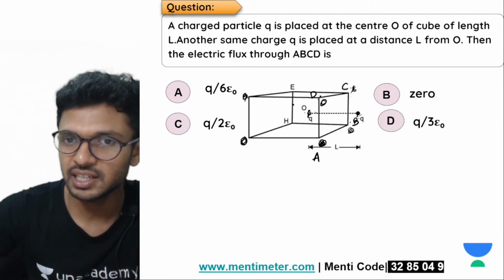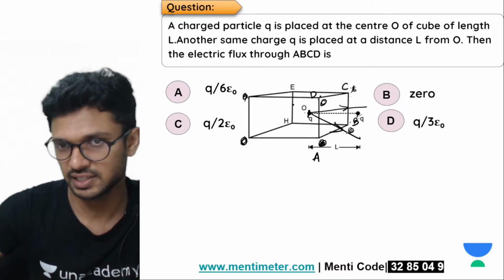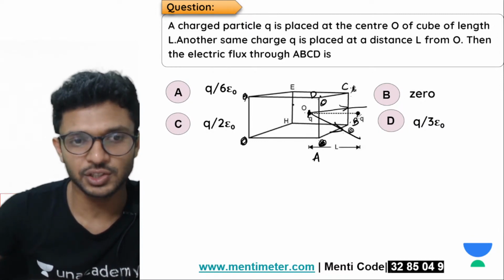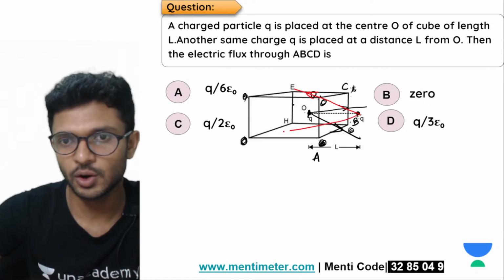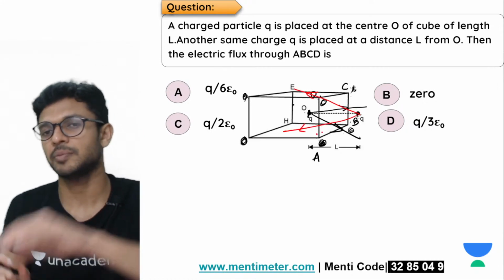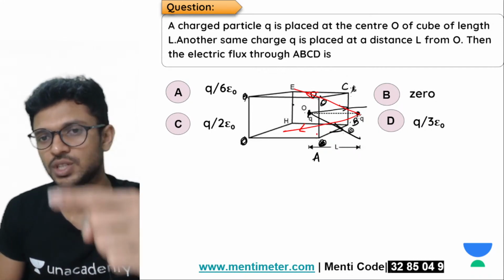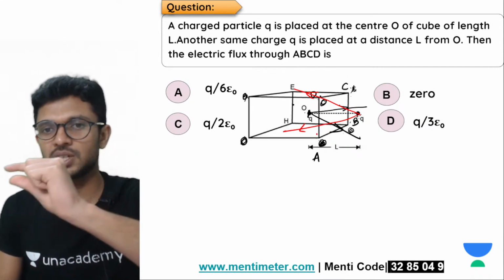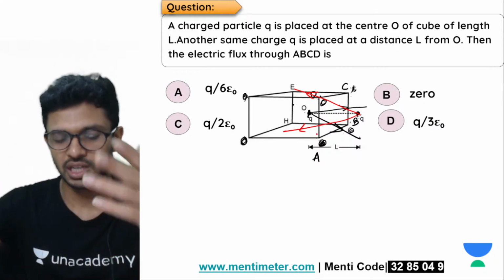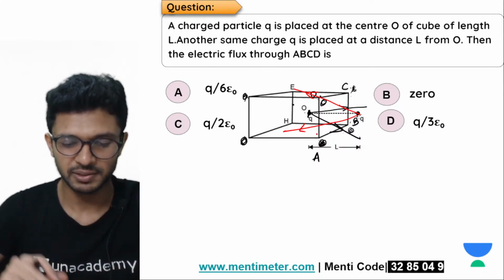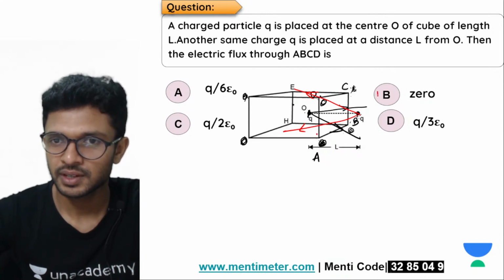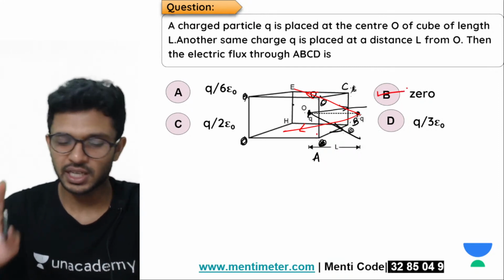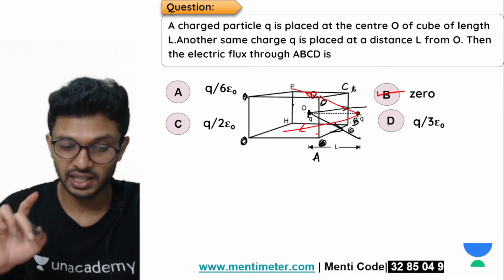So, this charge, if it is producing 2 electric field lines in this particular direction, the other charge Q will also be producing electric field lines of 2 in the opposite direction. So tell me, what is the net flux associated with that surface? 2 towards right, 2 towards left. So how much will it be? It will be 0. Isn't it? Yes or no? Okay, so that's how the answer is becoming B here as 0.